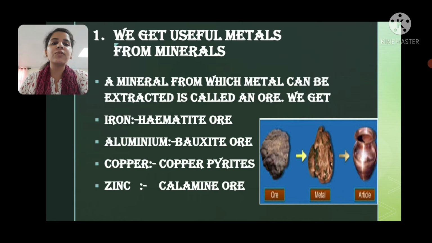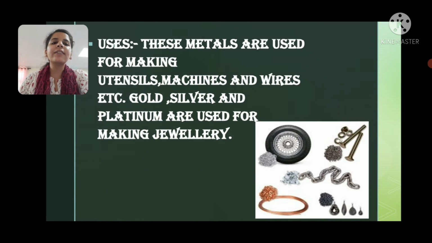So what are the uses of these metals? These metals are used for making utensils, machines, furniture and wires. And precious metals like gold, silver and platinum are used for making jewelry.